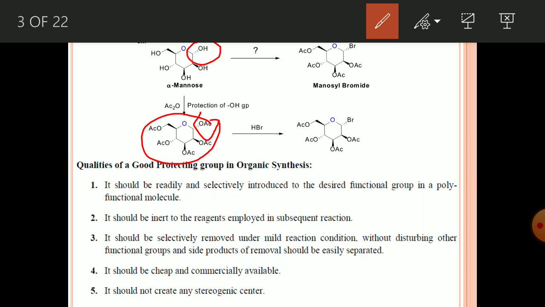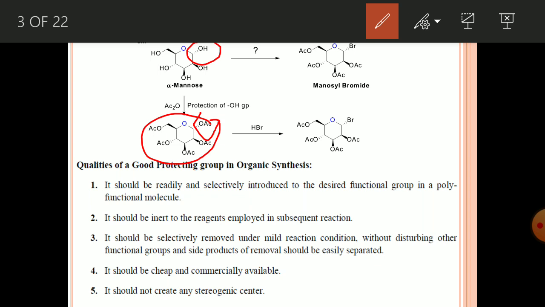So what are the qualities of protecting groups? First, it should be readily and selectively introduced to the desired functional group in a polyfunctional molecule, meaning the introduction of any protecting group should be easy. Second, it should be inert to the reagents employed in subsequent reactions.